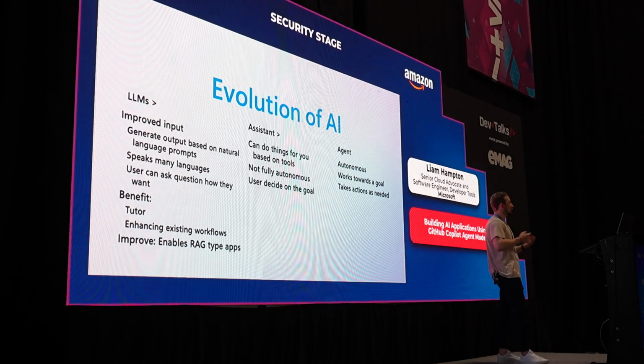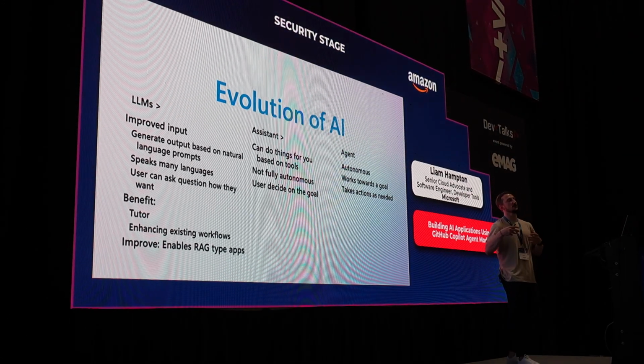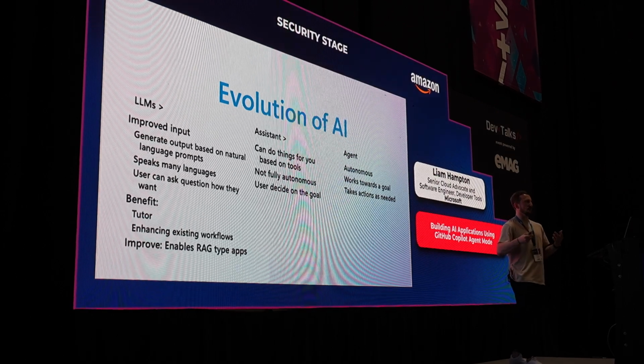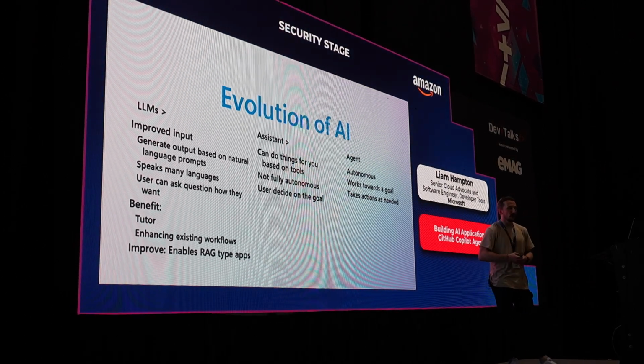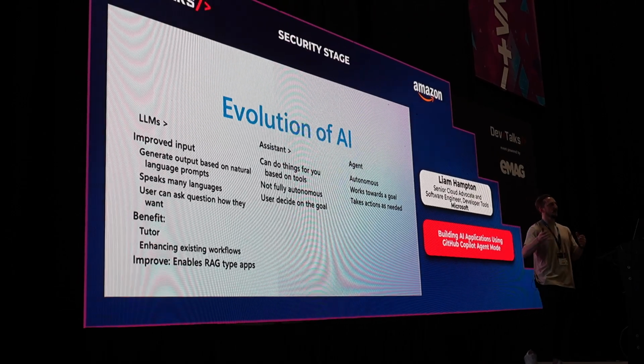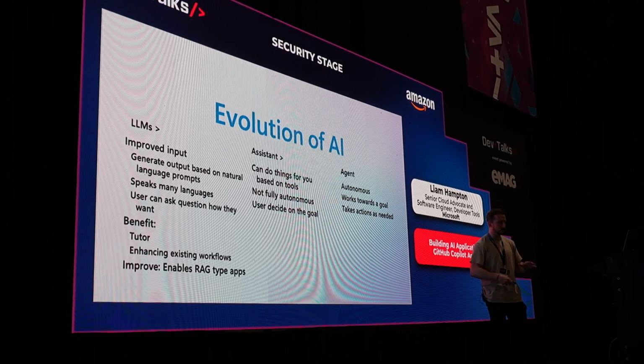Then we moved into assistants, but it took a while for us to move into assistants. Now assistants are things that can do things, not very good English, is it? Tools that can do something for you, okay? So it's based on automation. It's not fully autonomous, but it kind of has an autonomous edge to it, and it can't make decisions if the human is still in the loop.